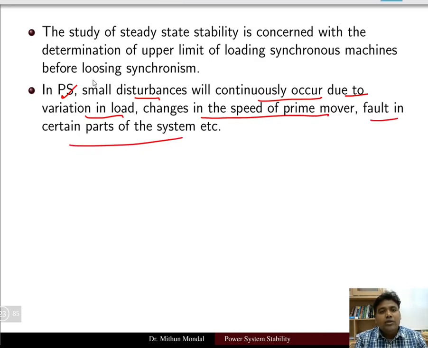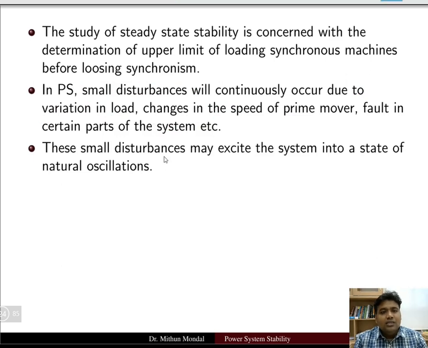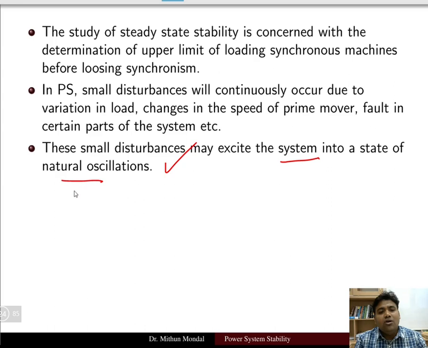So we can't omit the disturbance. Disturbance will always be there in the power system, and that is because of the variation in the load, change in the speed of the prime mover, or fault in certain part of the system. These small disturbances may excite the system into a state of natural oscillation.